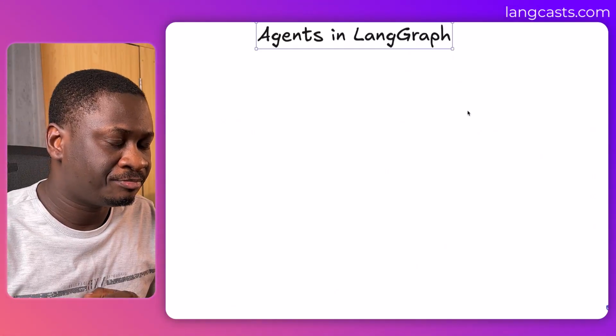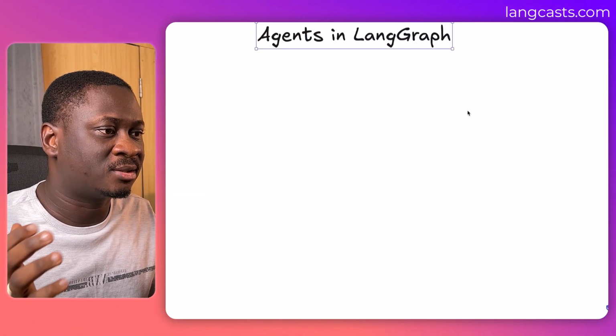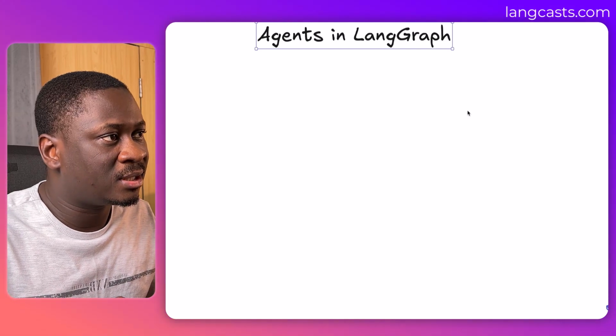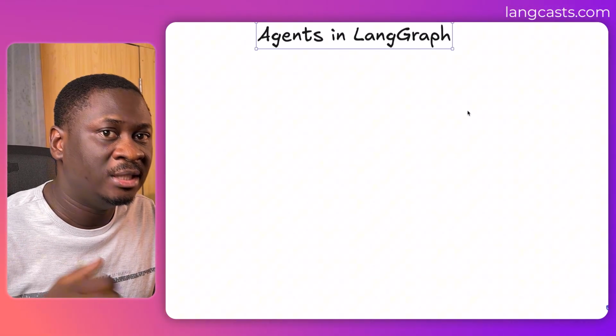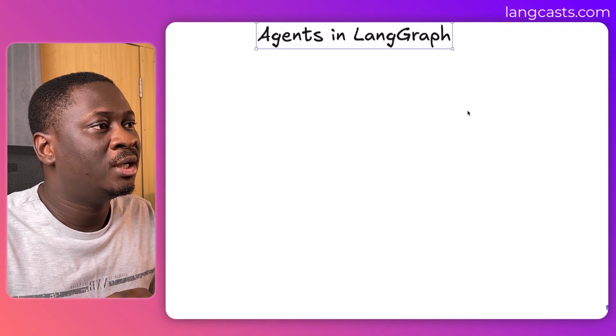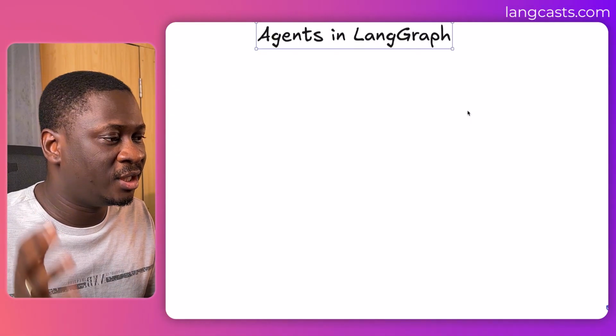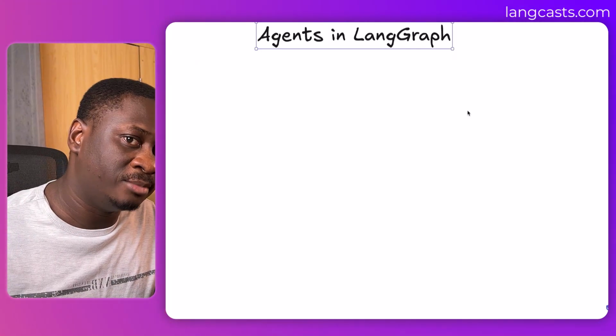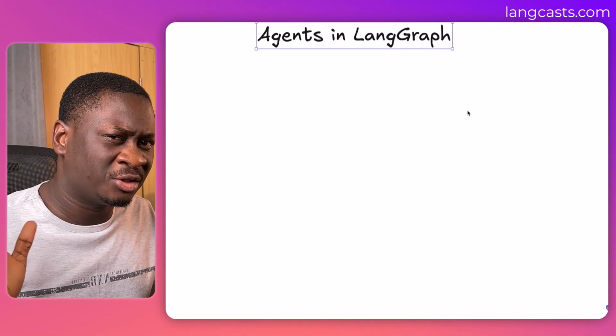Now, in LangGraph, an agent is basically an autonomous unit that can reason through tasks and take some actions, then come to a final result. So you have specialized agents. The agent is meant to perform one task. That is, if you're not in a multi-agent system, which LangGraph can also do. But for now, let us just look at one agent.